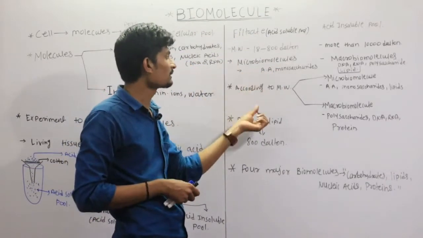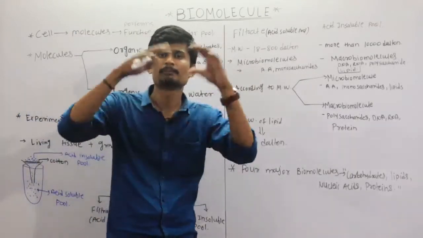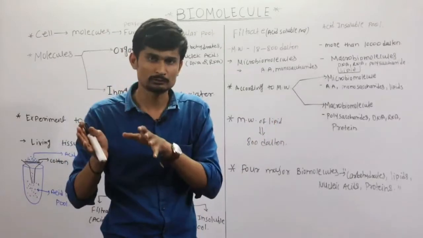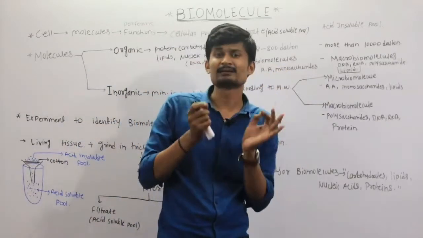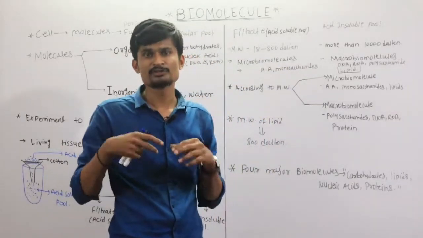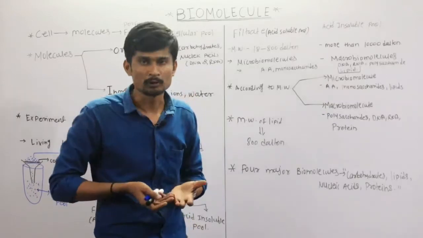Amino acids are the monomers of proteins. So from amino acids it will make a large protein, that is a macromolecule, or polymer. And monosaccharides are the monomers of polysaccharides, meaning polymers, like glycogen and starch. These are the polymers.